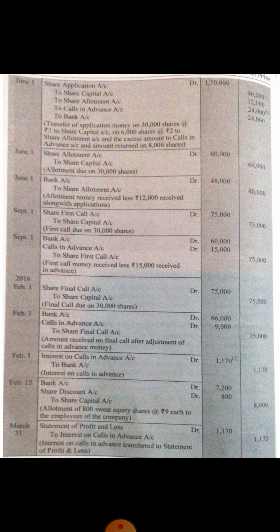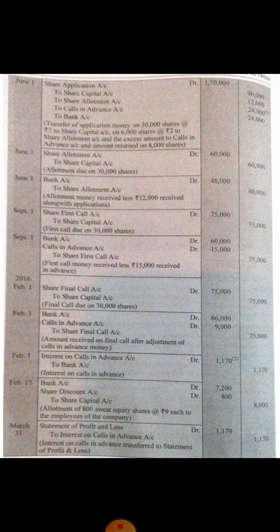Now we will pass the journal entry for the receipt of allotment money. So the entry for the receipt of allotment money is bank account debit to share allotment account. Money which is due was rupees 60,000.